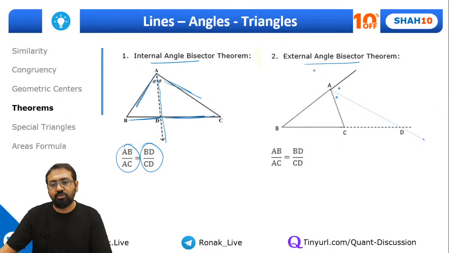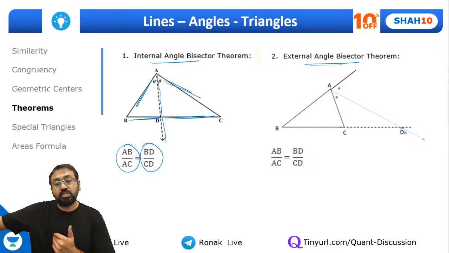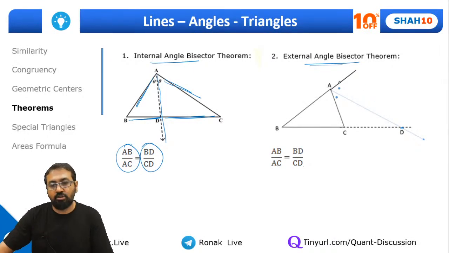Same way you have the external angle bisector theorem, again the same thing, AB upon AC will be equal to BD upon DC, but here that point D is outside BC. This is called the external angle bisector theorem. This is the internal angle bisector theorem. So please keep that in mind.